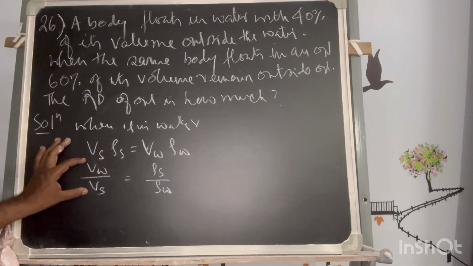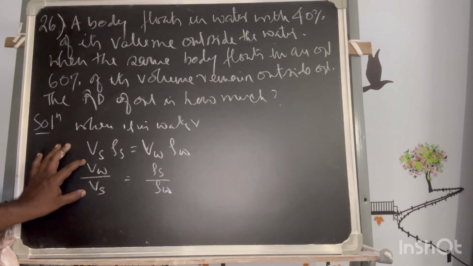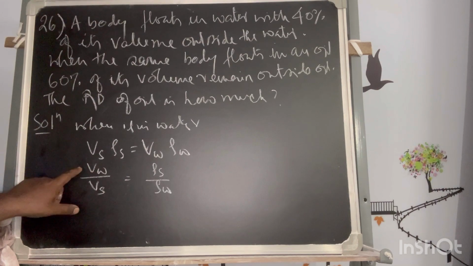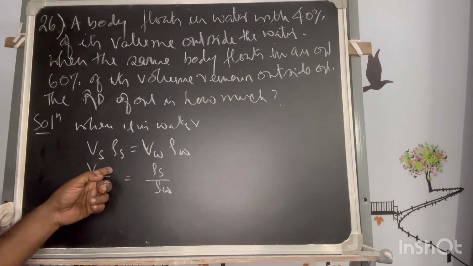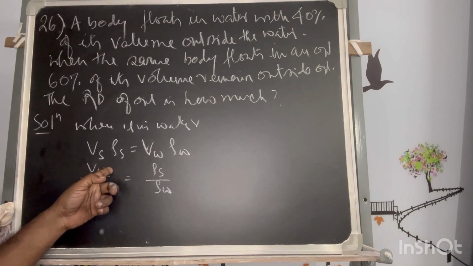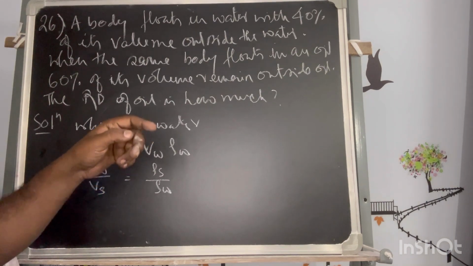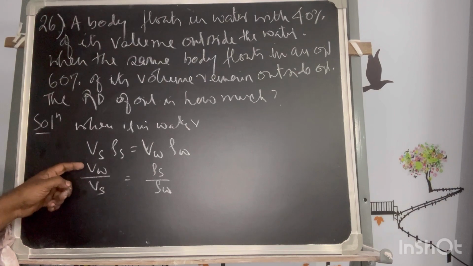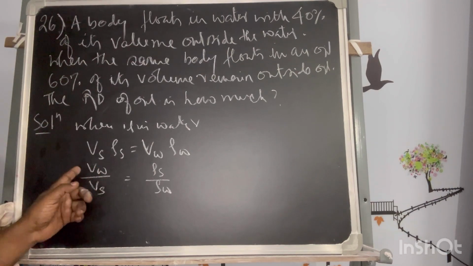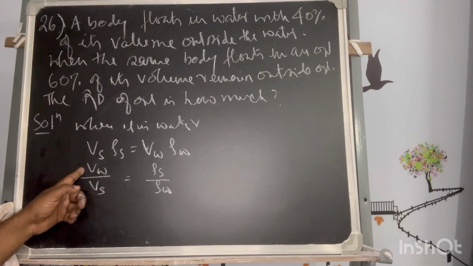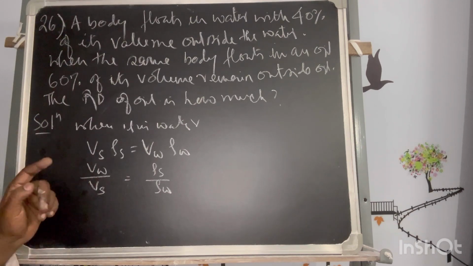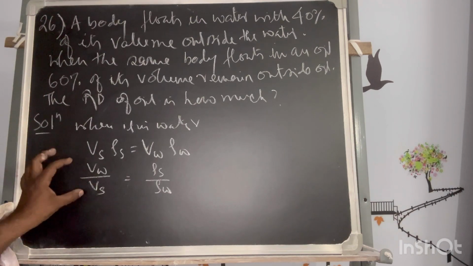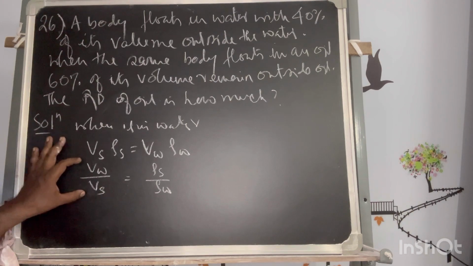This is the fraction of the body inside the water, because the solid displaces this much volume of water. What is outside the water? Just 1 minus something. So just keep in mind this part is the fraction of solid inside the water.